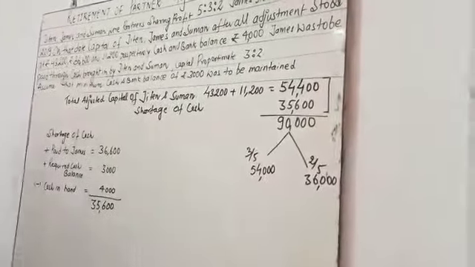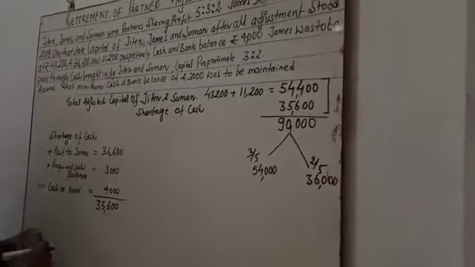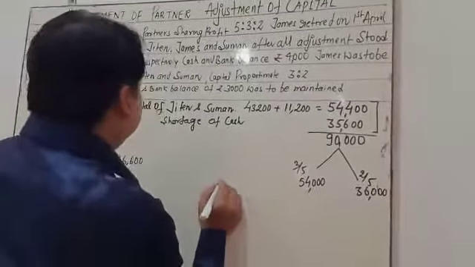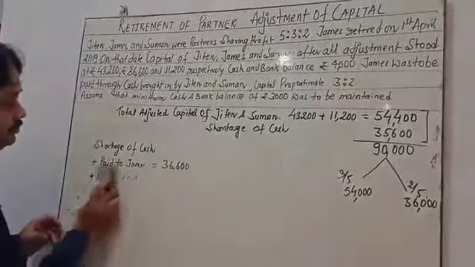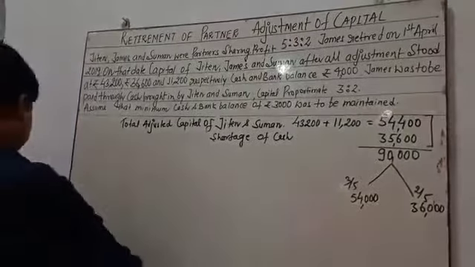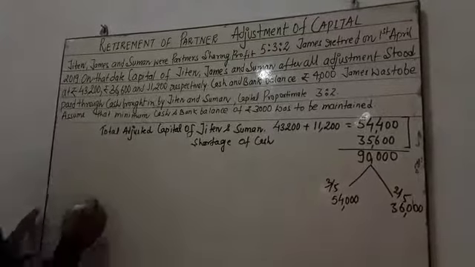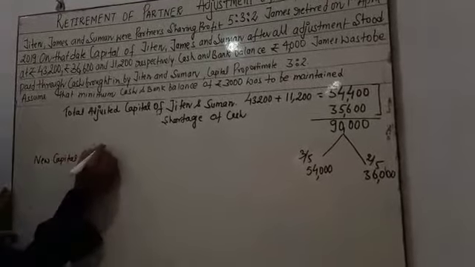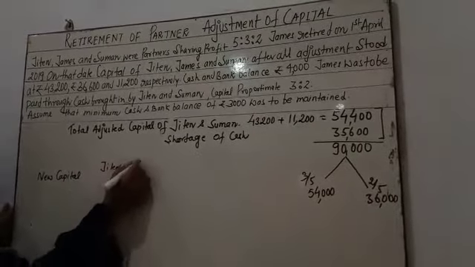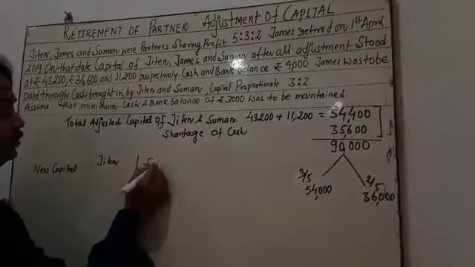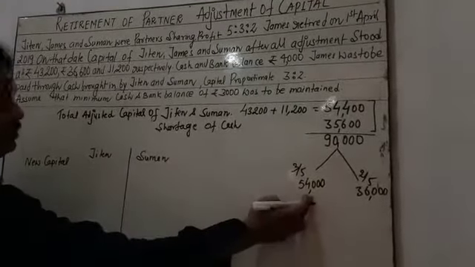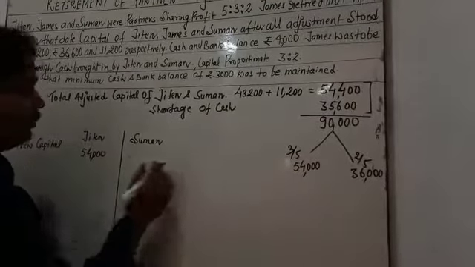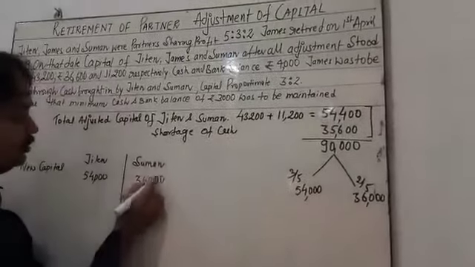Now we are going to calculate what amount is going to be existing capital. So first I am going to write here existing capital and new capital. Write down new capital. First column is Jiten, second column is Suman. Okay, what is the new capital here? 54,000 rupees. Suman capital is 36,000. Okay, simple.